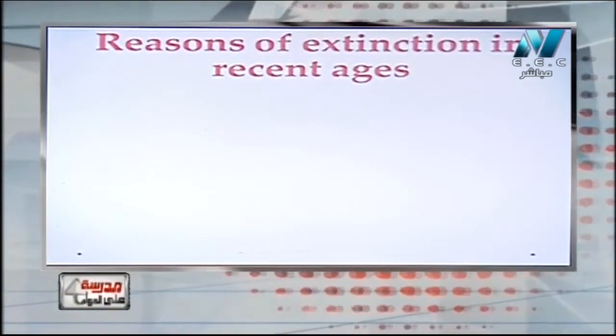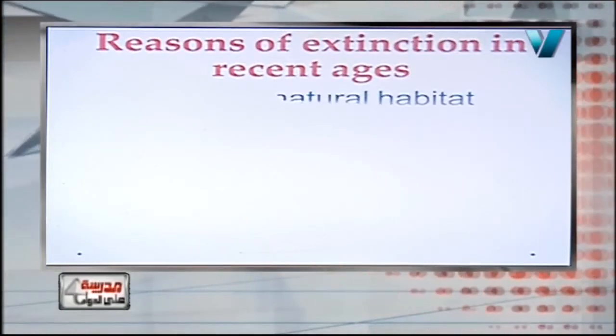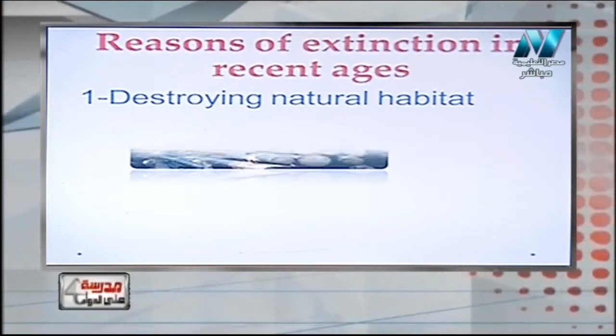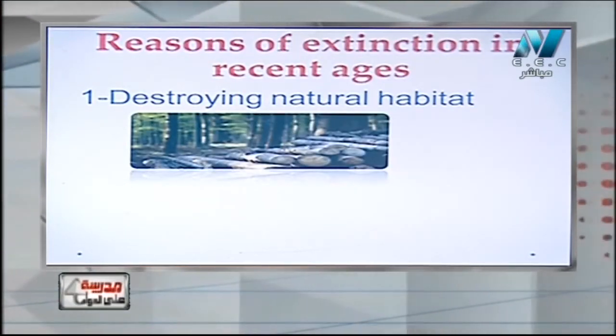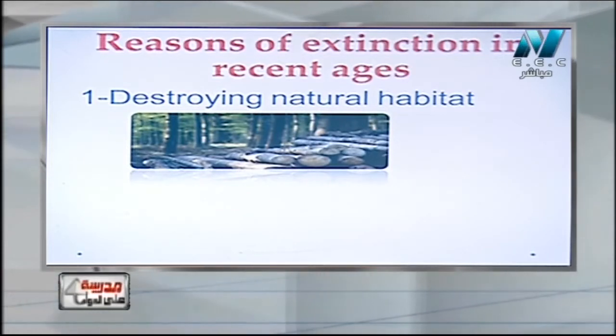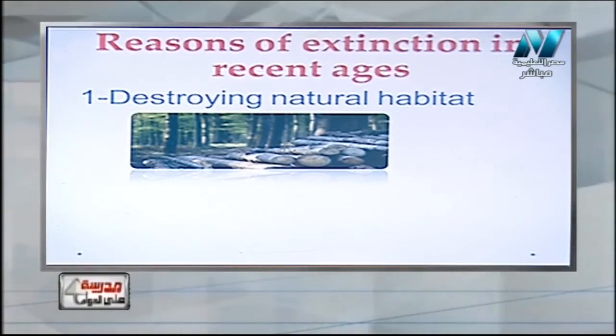Now we are going to see the reasons of extinction in the recent ages. The main reason is destroying the natural habitat, cutting the forests and cutting the trees. We know that a lot of living organisms live or shelter on trees.